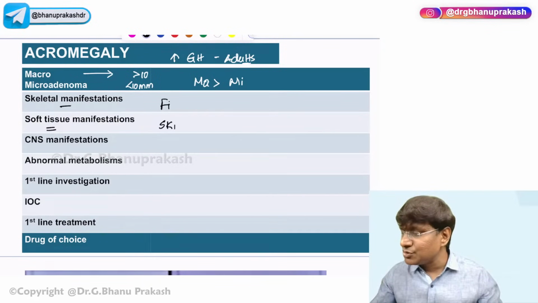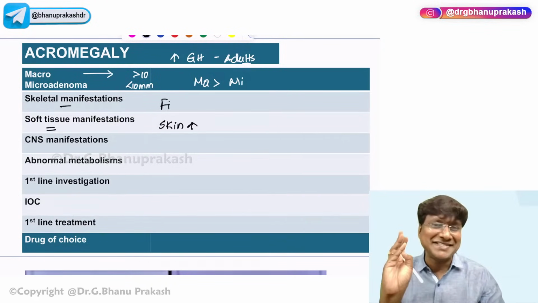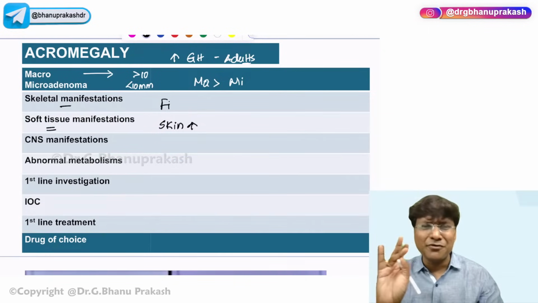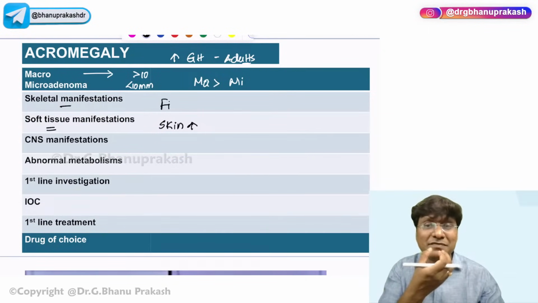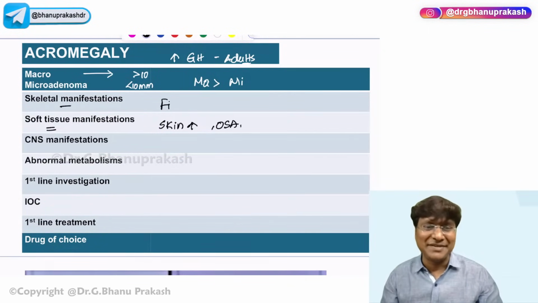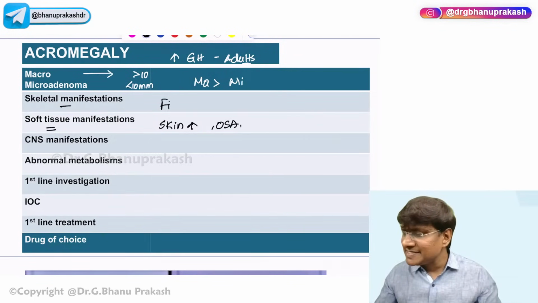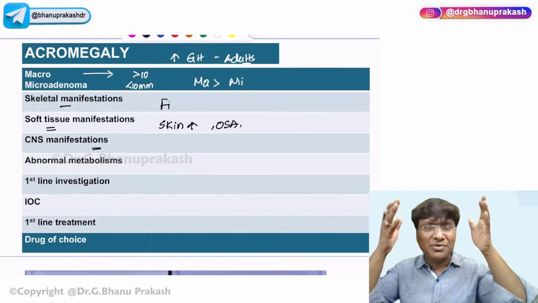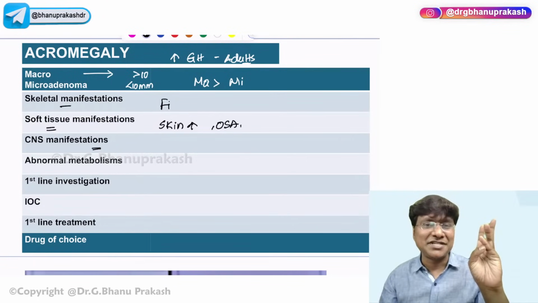One very important soft tissue manifestation is increase in the skin thickness. There is hypertrophy and hyperplasia of the sweat glands causing profuse sweating. There is enlargement of the tongue and there can be development of obstructive sleep apnea. And what will be the CNS manifestations? If there is macroadenoma, there will be raised intracranial pressure causing headache. And there will also be compression of the optic chiasma causing visual abnormalities.